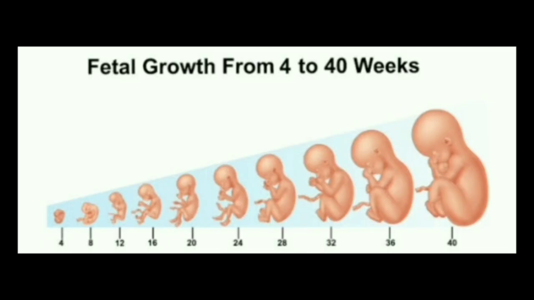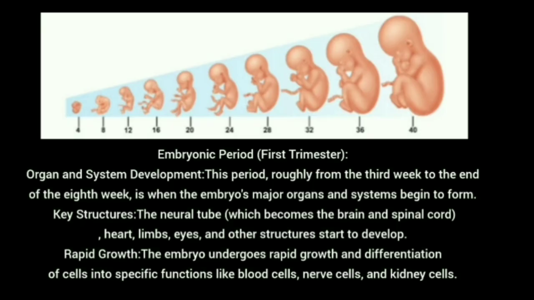Next, development of baby in the uterus. This stage is called fetal stage or embryonic development. The fetal development takes 9 months. This 9 months is divided into three trimesters, meaning first trimester, second trimester, and third trimester, every 3 months.